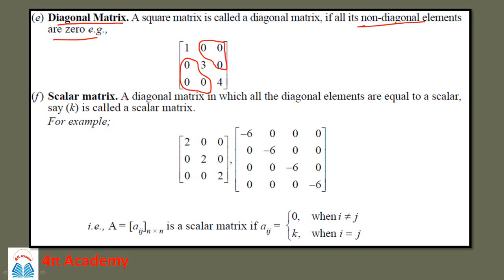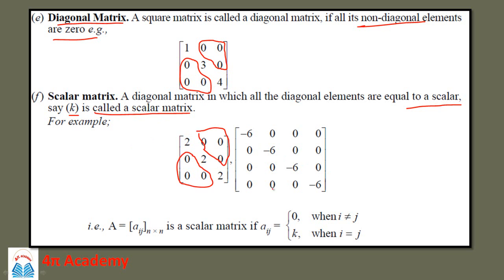Then the scalar matrix. A diagonal matrix in which all the diagonal elements are equal to a scalar, say k, is called a scalar matrix. For example, here this scalar matrix is nothing but a diagonal matrix, but all the diagonal elements are equal to some scalar number. Again the non-diagonal elements are 0, while the diagonal elements are equal to 2. So each diagonal element is equal to that scalar, say k.